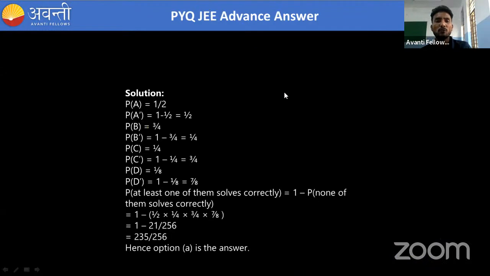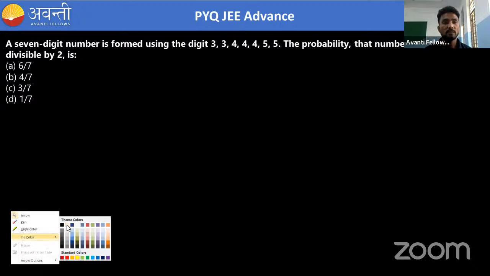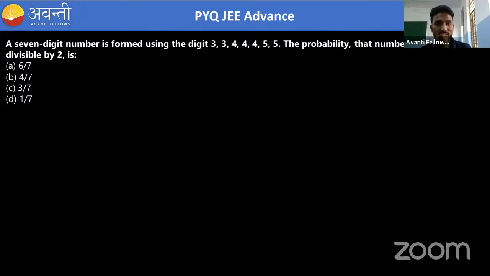Okay, guys. So now we will move to the next question. Okay. So you can see we have 7-digit number formed using the digit 3, 3, 4, 4, 4, 5, 5, 5. Okay, so there are 2 3s, 3 4s, and 2 5s. The probability that the number so formed is divisible by 2.